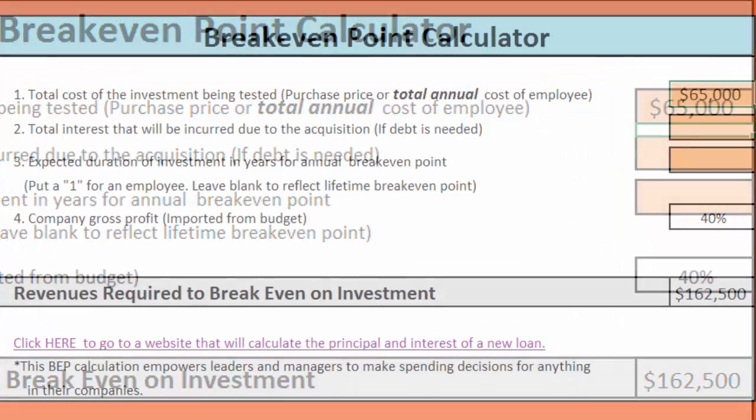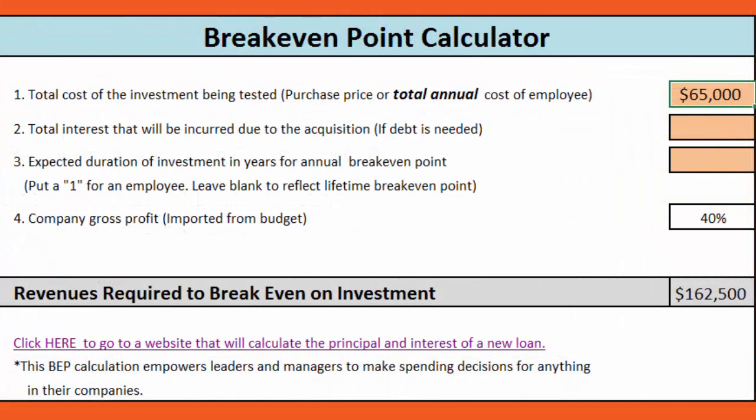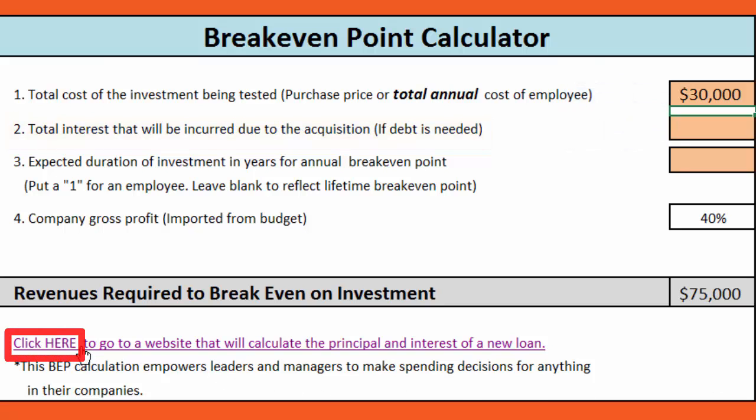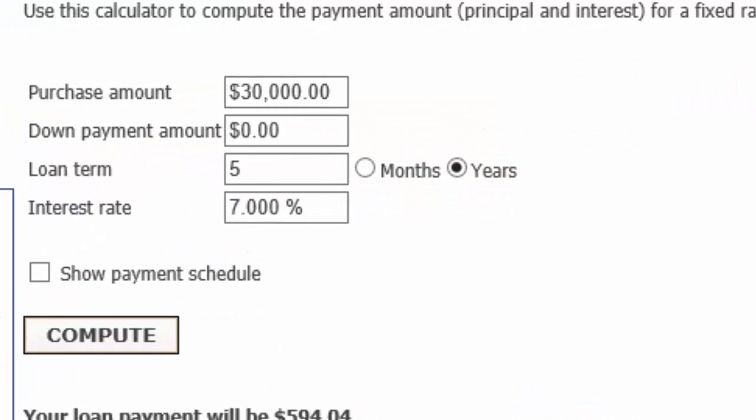Let's now run a scenario assuming that you're going to buy a piece of equipment, let's say a production vehicle, and the vehicle is going to cost $30,000. Let's say you're going to take out a loan for the vehicle, and that loan is going to create an additional cost called interest. To calculate what our interest will be, we come down here and click on this link, and it will bring up a web page that looks like this. We can here see our $30,000 purchase amount with zero down payment and a loan term of 5 years. We expect an interest rate of about 7%.